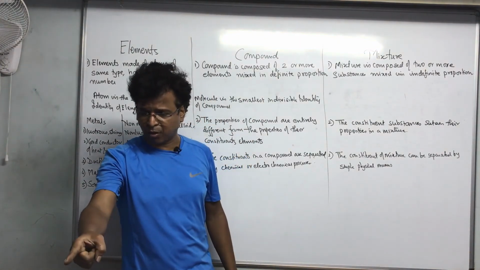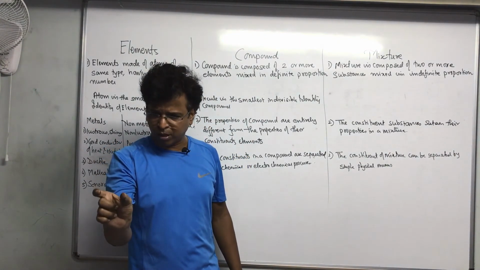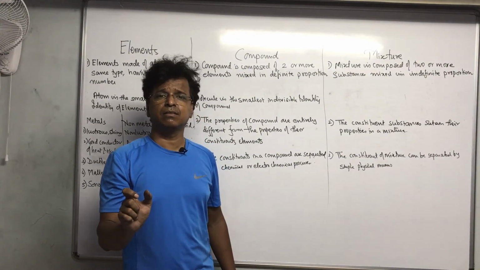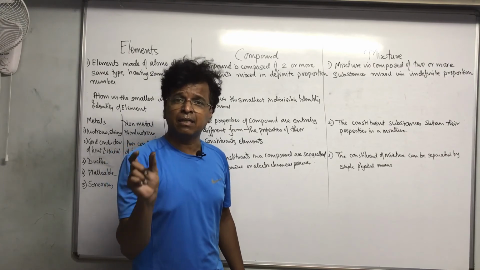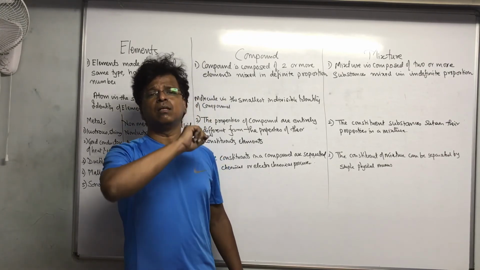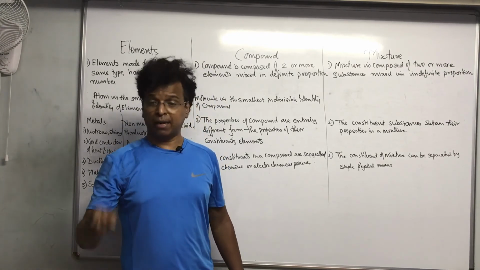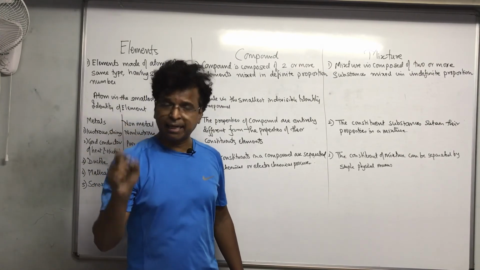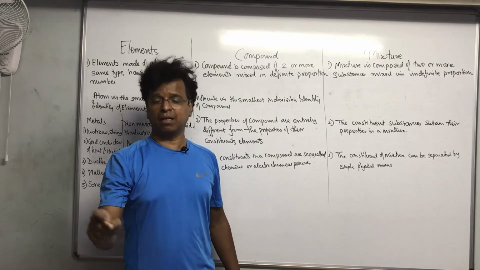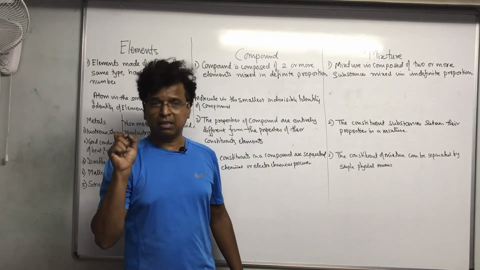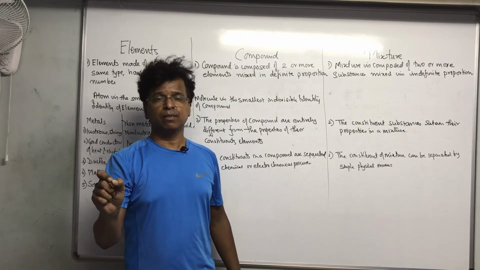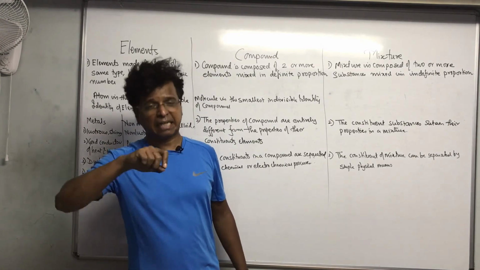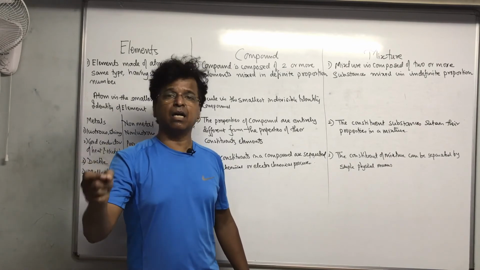So in this example, what is given to me? How are the constituents mixed? Are they in definite proportion or not? Judge it. And if it is not in definite proportion, without hesitation call it a mixture and write it there. In a tea, I can add any amount of sugar, any amount of milk, any amount of tea powder. Since the constituent elements are mixed in indefinite proportion, tea is a mixture.